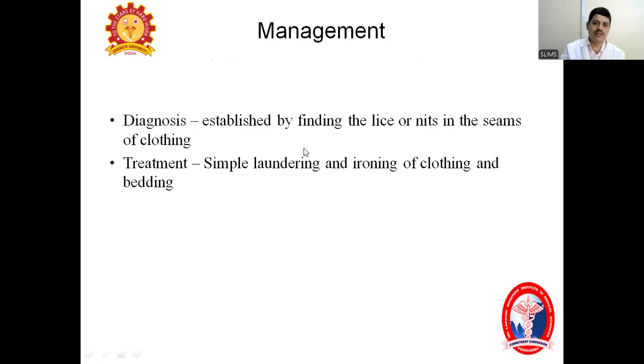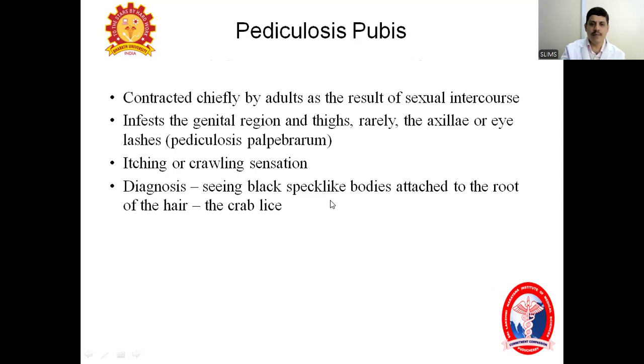How do you manage? First, before management, you have to diagnose, by establishing the presence of lice and nits in the seams of the clothing, as we already told. The treatment is simple laundering and ironing of the clothing. And if you want, an anti-mite like ivermectin, one dose, can also be given. And symptomatically, you have to treat with antihistamines. That's very, very important.